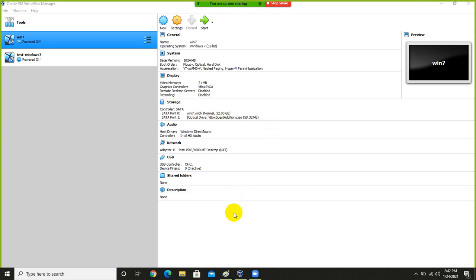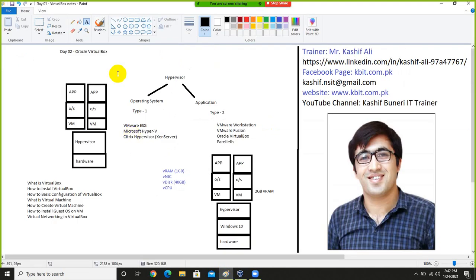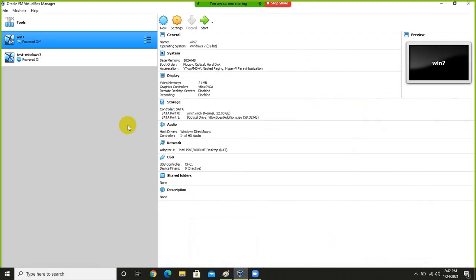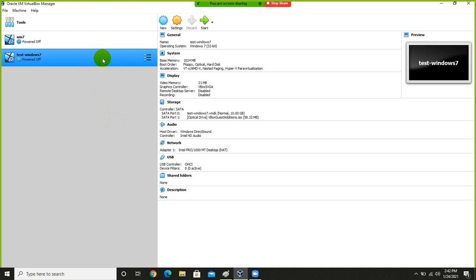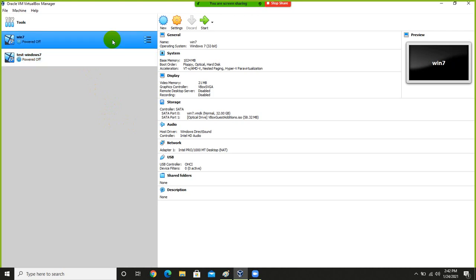Okay, Bismillahirrahmanirrahim. This is day 2 of Oracle VirtualBox training. Yesterday we installed VirtualBox on our Windows 10 machine. We discussed the basic configuration of VirtualBox, and we discussed something about virtual machines, and we already created two virtual machines, and we installed an operating system on the virtual machines. So that was yesterday's session.